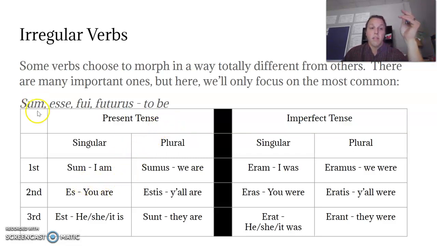So the word here is sum, esse, fui, futurus, and we're going to explain these four principal parts for everything in a minute. This word is just all different versions of to be. So let's look at it in the present tense.